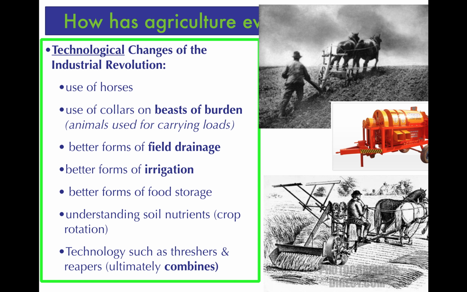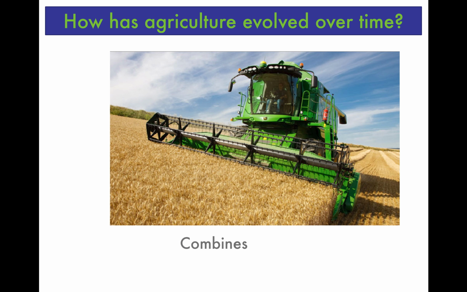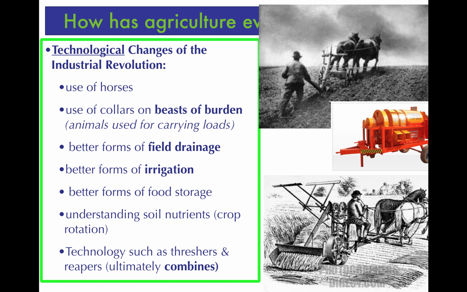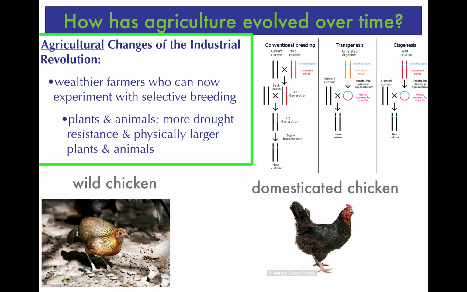Lastly, we got the introduction of new technology, such as threshers. Threshers are things that shake the crop away from the stalk, and you can then use that crop. And then the reapers are ones you think of the Grim Reaper with his tool. That's a reaper. You slash that down. What that ultimately usually looks like in modern day are what's known as combines, and those have accomplished many of those tasks. But you see the early introduction of this mechanization and these mechanical examples of farming.